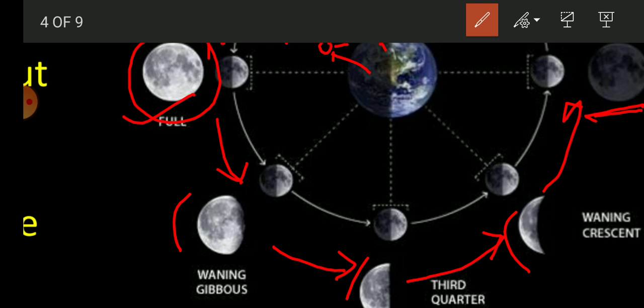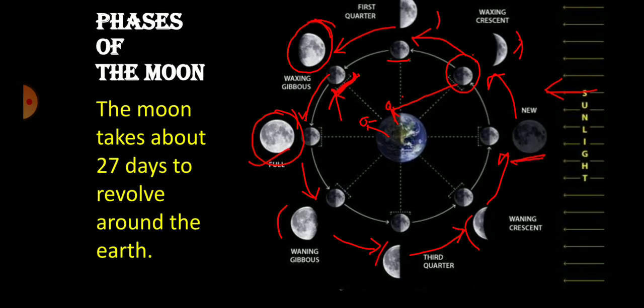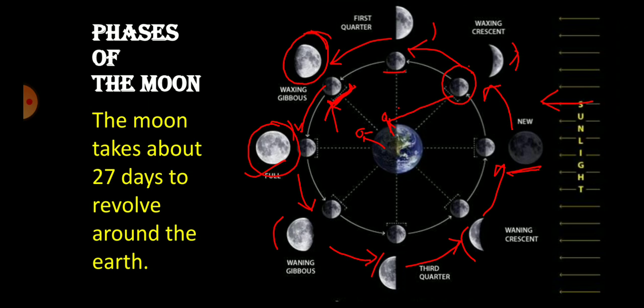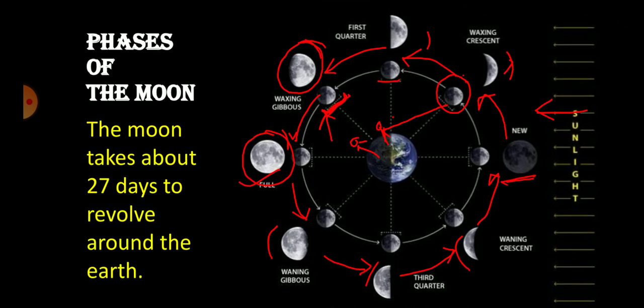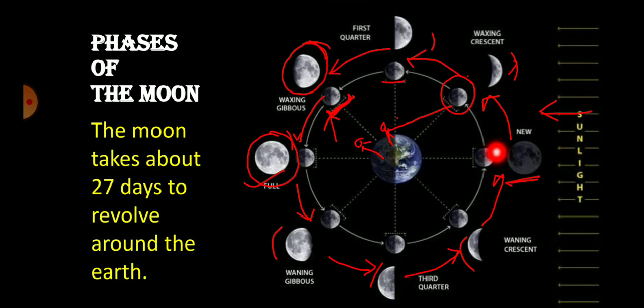So one question may come to your mind: if the sunlight is falling from this direction, then how is it possible to get the lit-up portion on your left side? How is it possible to get the lit portion on the left side of the moon? Actually, the different phases of the moon occur due to the motion of both the earth and the moon.